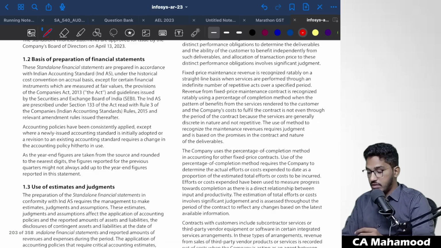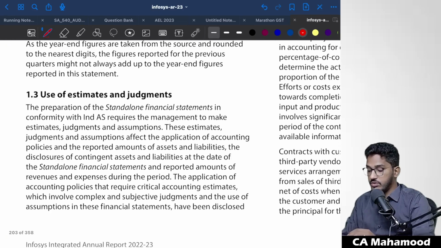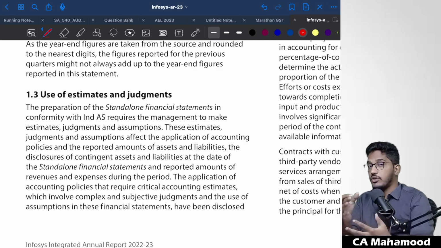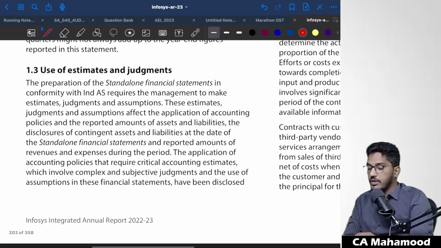So in the notes to accounts, if you see here, use of estimates and judgments. See here in the notes to accounts, the Infosys management is trying to say something. I'm reading financial statements. Financial statements are prepared by the management. We are talking from the management perspective. I did not talk from the auditor's perspective. Till now, whatever discussion I have had, I'm talking everything from the management perspective. So use of estimates and judgments. Let us see what they are telling.